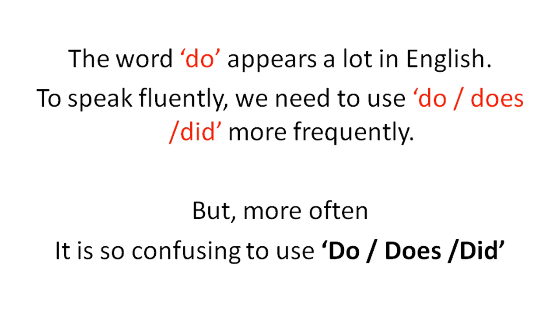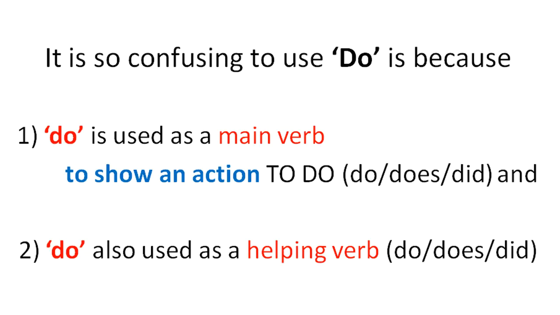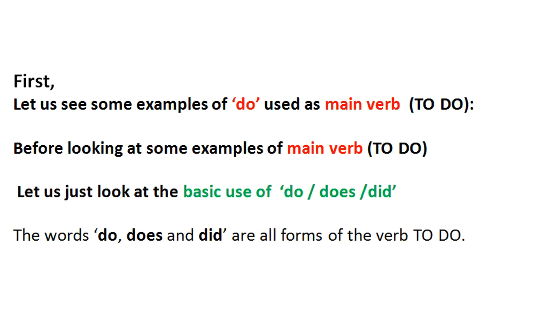More often it is so confusing to use do. But why? It is because do is used as a main verb to show an action, and do is also used as a helping verb. Before looking at some examples of main verb, let us first look at the basic use of do or does or did. Please remember that do or does or did are different forms of the verb to do.